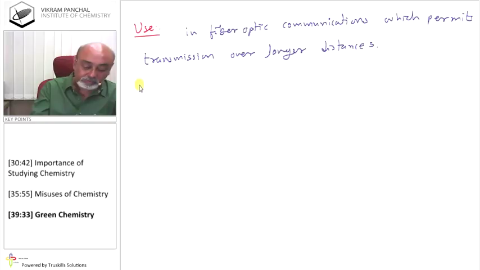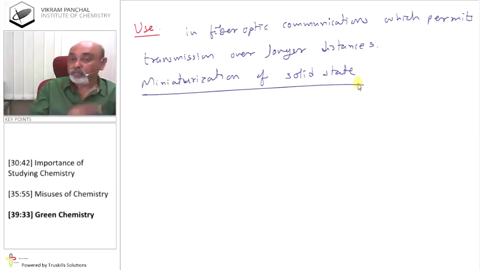Next material is miniaturization of solid state. So miniaturization of solid state means we try to compact material for our requirement.